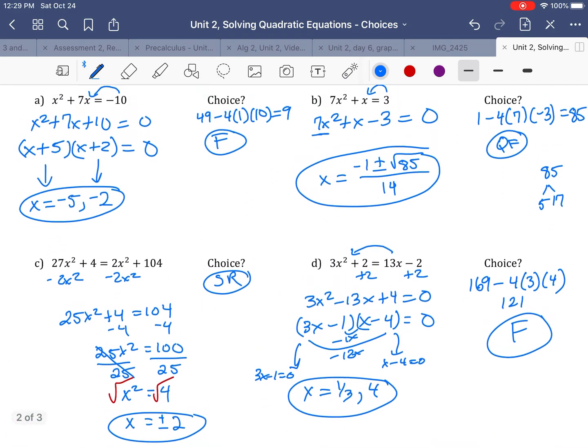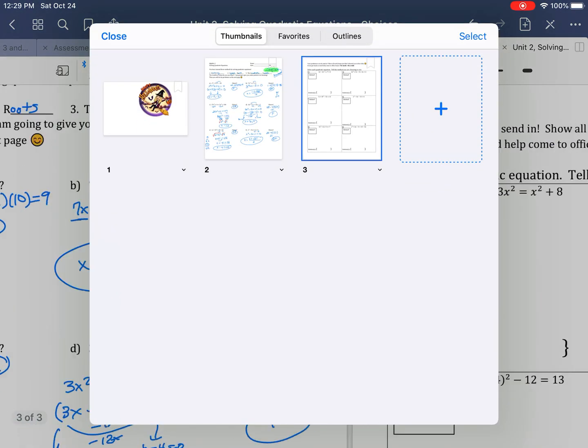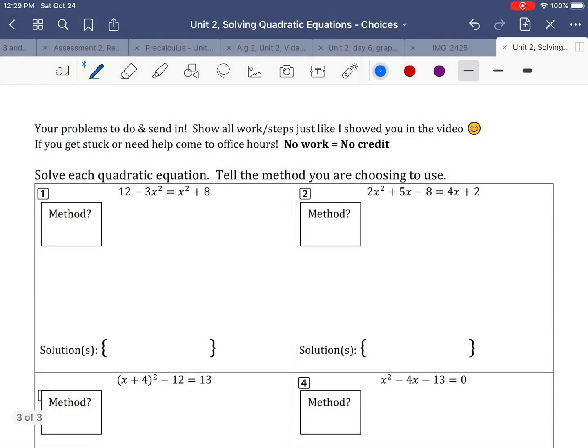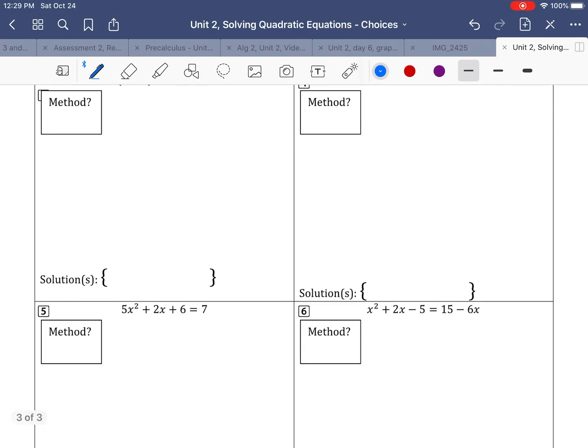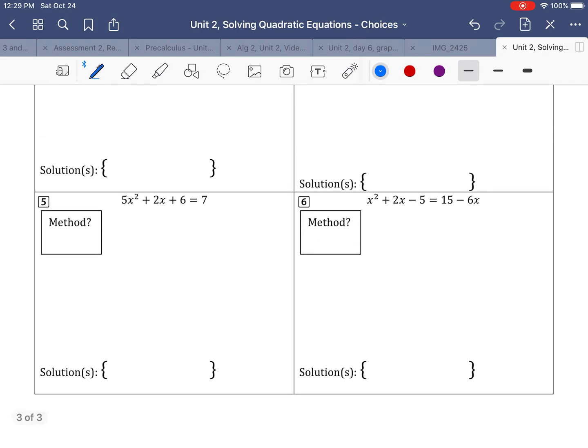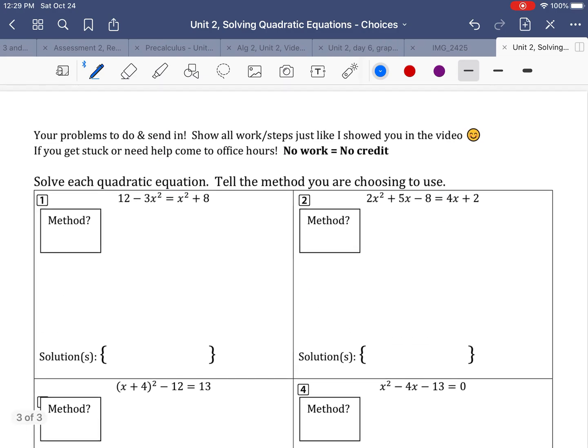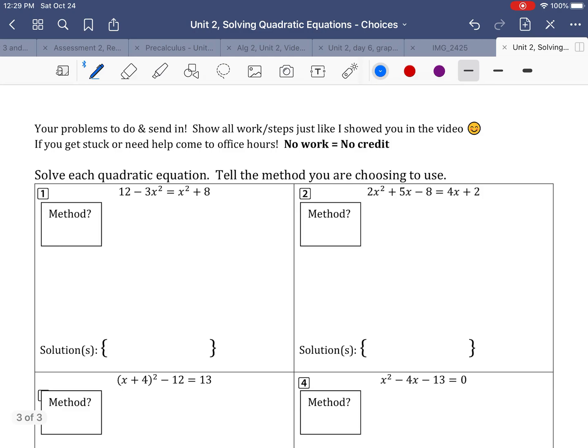And again, if any of those square roots would have needed reducing, I would have done that. Okay. All right. So your job is to do these 6 problems on this page. You're going to tell me your method. You're going to show me your work. You're not going to go to Photomath and copy some crazy stuff down. You're going to do what we just did on the last page.